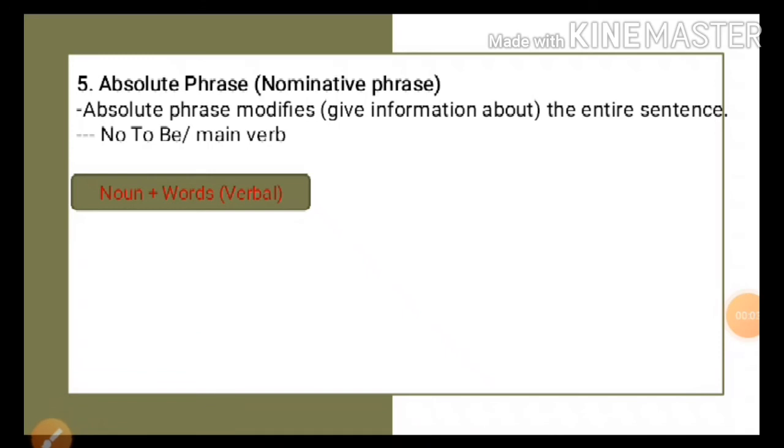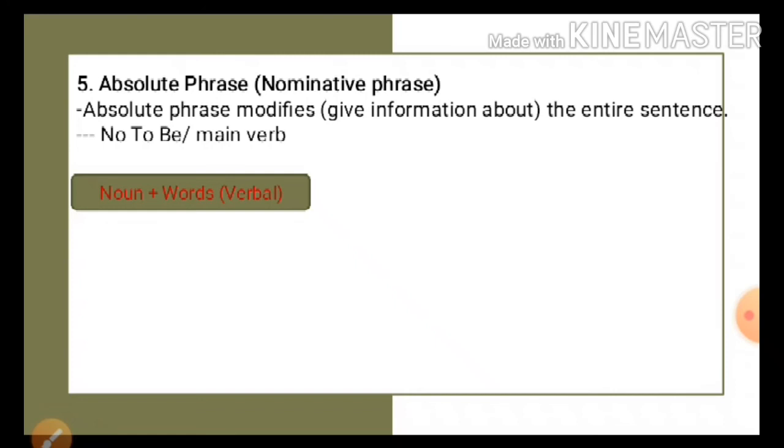Again, the fifth type of phrase is an absolute phrase. An absolute phrase is also called a nominative phrase. So what is an absolute phrase? An absolute phrase is a phrase or a group of words that modifies the entire sentence. Let's learn about the structure of that absolute phrase. Okay? The structure is noun plus words.